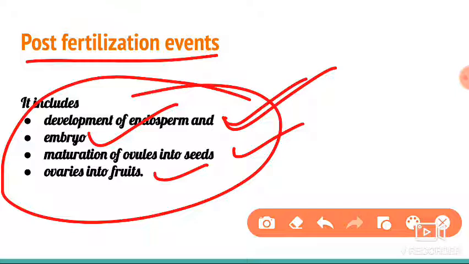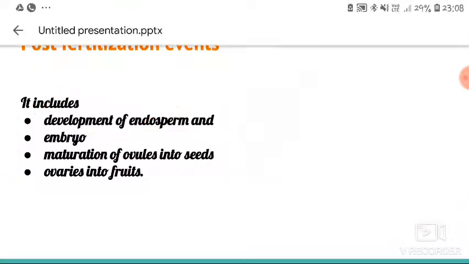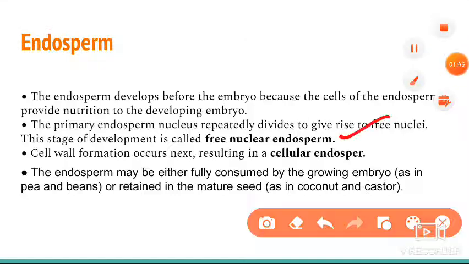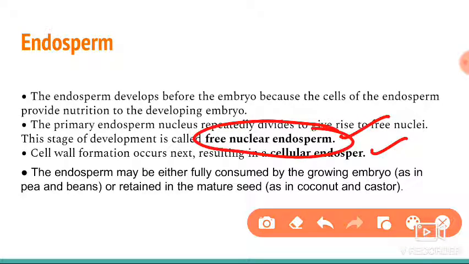There are mainly two types of endosperms we can see here. What are those? The first one is free-nuclear endosperm and then cellular endosperm. Free-nuclear endosperm means there is no division of the cell, or there is no cytokinesis. The nuclei are going to be divided, but there is no formation of the cell wall, so it will not become a cell. Such endosperm we call a free-nuclear endosperm. We can take coconut as the example for this.